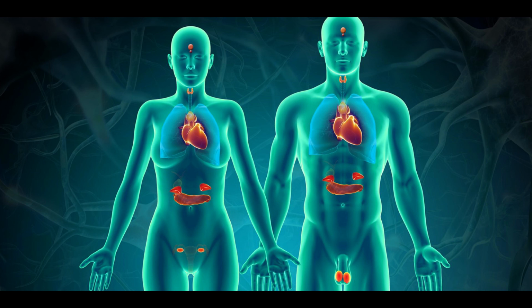What are the disorders? Let's talk about hyposecretion. Primary hyposecretion is too little hormone secretion by the endocrine gland, while secondary hyposecretion is when the endocrine gland receives too little of its trophic hormone.